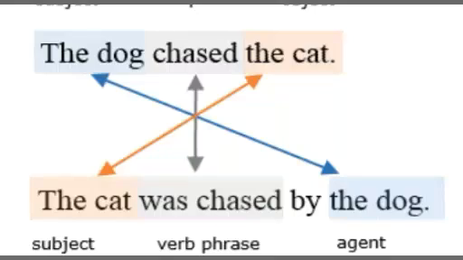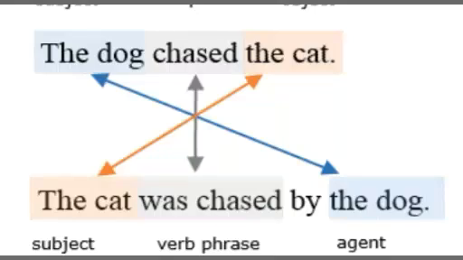Here chased suggests to us that this is the sentence of simple past. So helping verbs of past tense are was, were. The cat is a singular noun, so we have used was here after the cat. Step 4, third form of chased is chased only. So we have written chased after was.